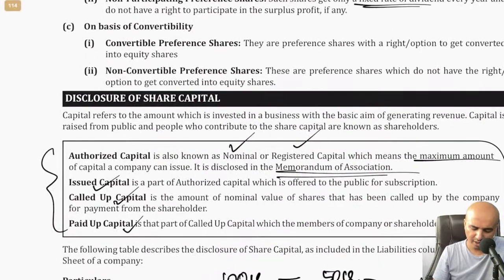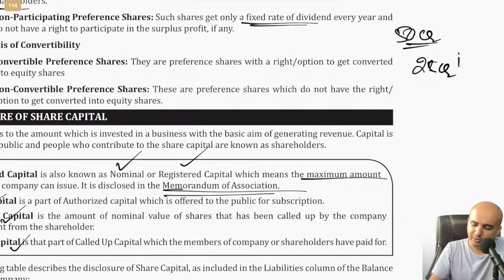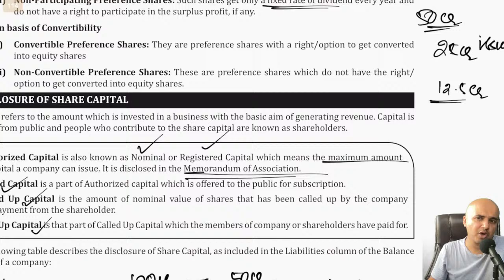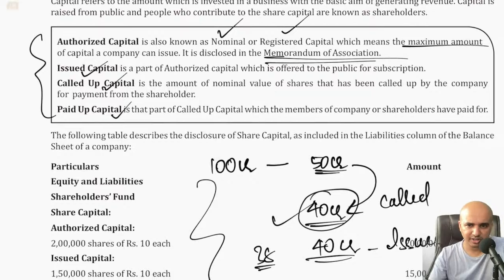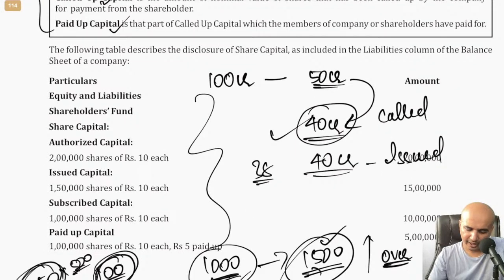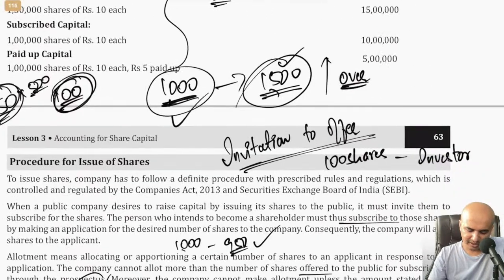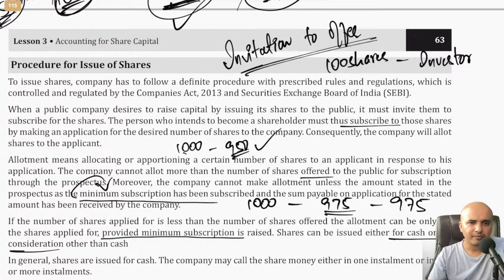Okay, that is the issued capital first. I have only issued 25 crores. Out of that issued, I have only called up 12.5 crores worth of capital. That will be called up capital. And if you have received the entire 12.5, then whatever you have called up becomes the paid up as well. Those are the different stages of capital and disclosure. And that is what they mentioned there. So again, they have given examples as well. You can check it out later.